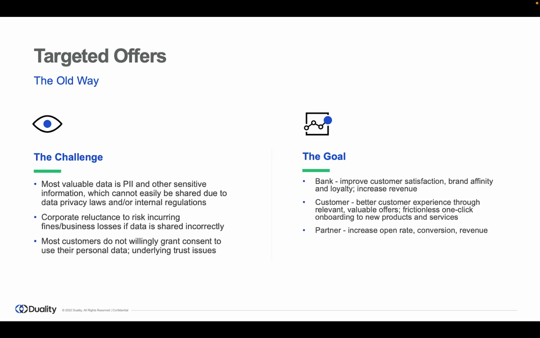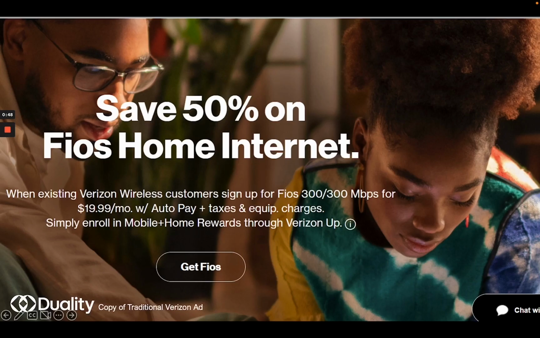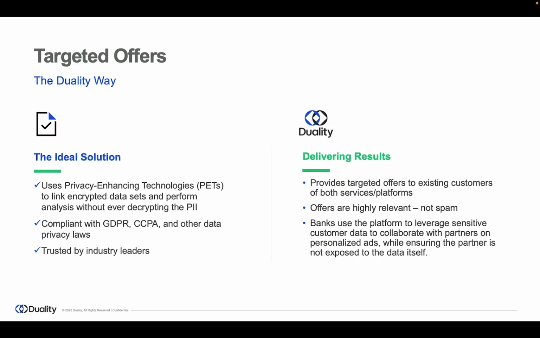The goal is for banks to be able to improve customer satisfaction, brand affinity, and loyalty, and increase revenue. For the customer, we want to give them better experiences with only offers that are highly relevant to them. And finally, for the partner, we want to increase open rates, conversion rates, and revenue. As an example, here is an ad you might see that is not very highly targeted. There's no name, it's a very generic pricing, and we're not even sure if this will apply to the customer themselves. So how does Duality come into play?